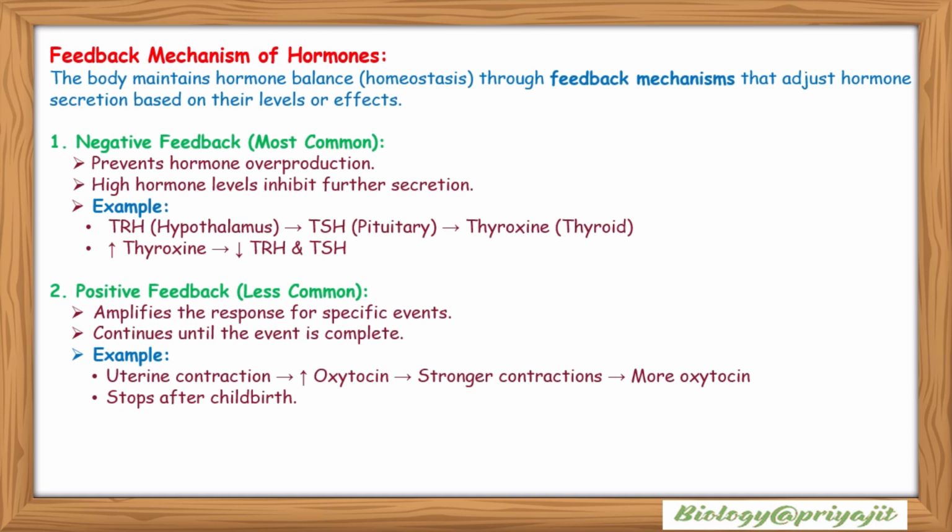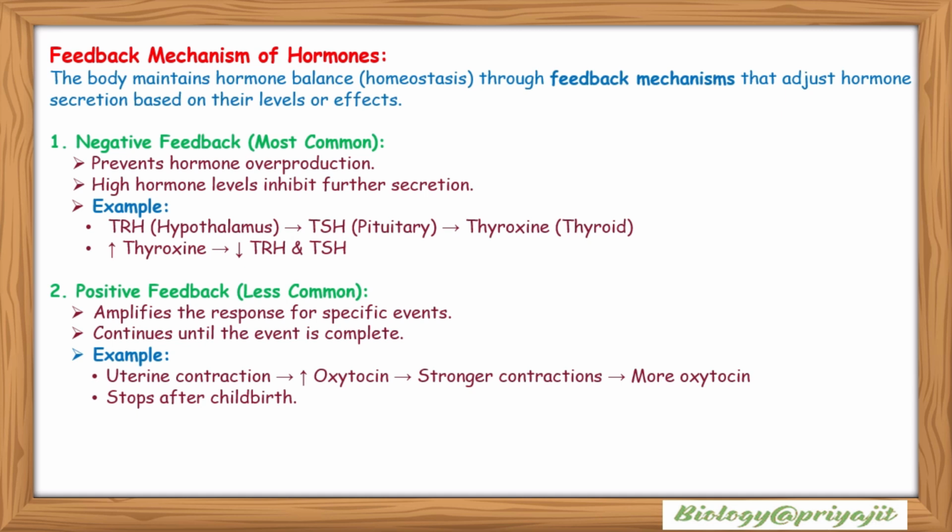Now we will study the feedback mechanism of hormones. The body regulates hormone levels through feedback mechanisms to maintain homeostasis. The most common type is negative feedback, which prevents hormone overproduction by inhibiting further secretion once sufficient levels are reached, such as thyroxine suppressing TRH and TSH secretion.